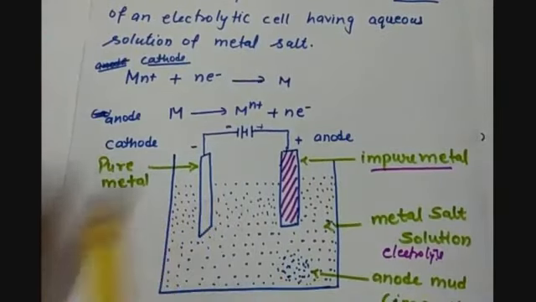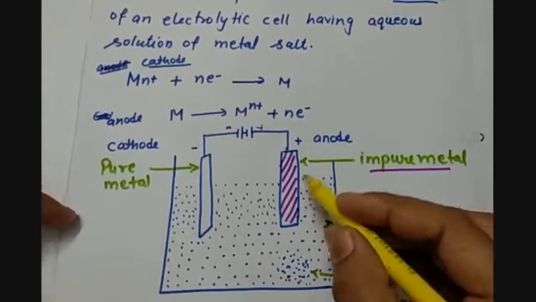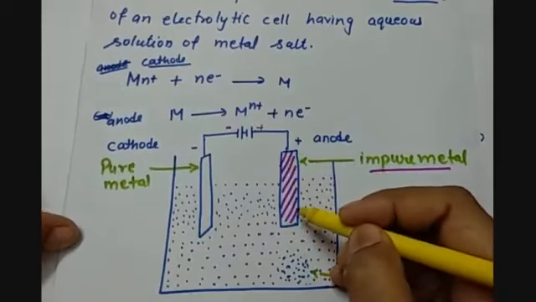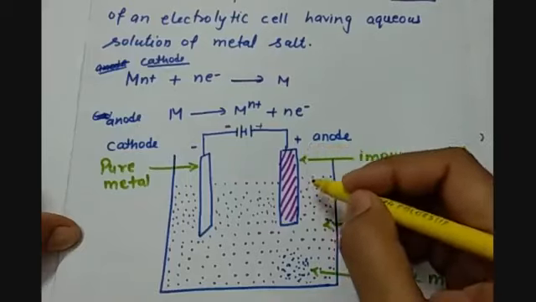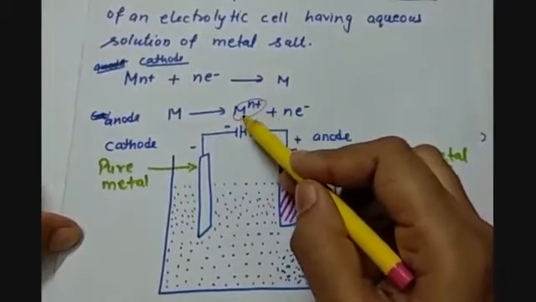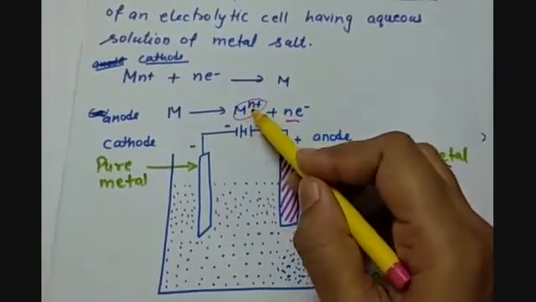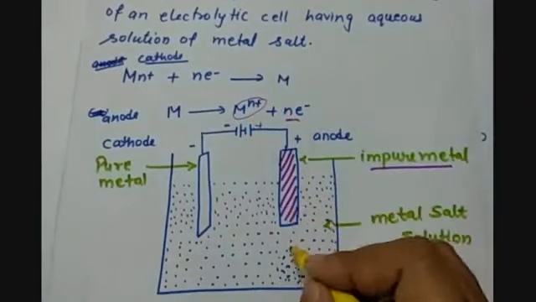When the battery is started and a voltage is set up across these two electrodes, at the anode the metal present in this electrode will lose electrons. That means oxidation will happen here. This metal will lose electrons and form ions. Suppose n electrons are lost, then it will form M n plus, and that ion will come into the solution.